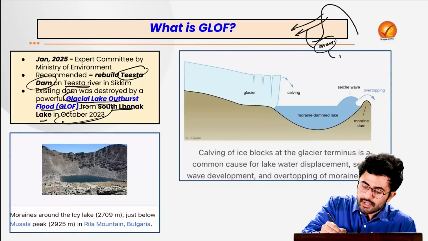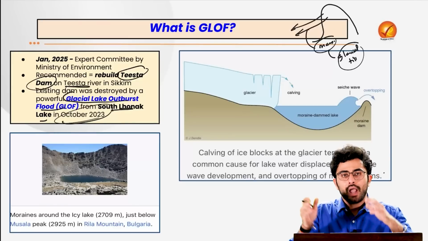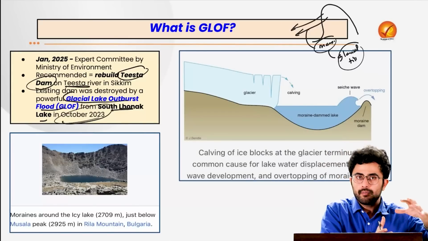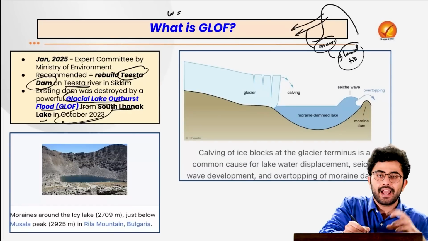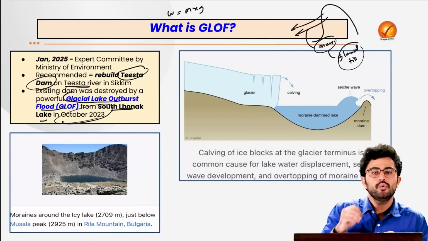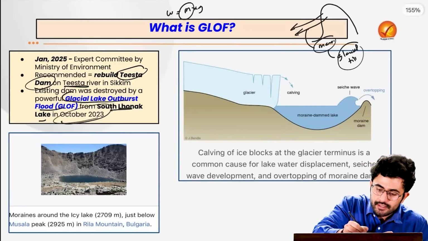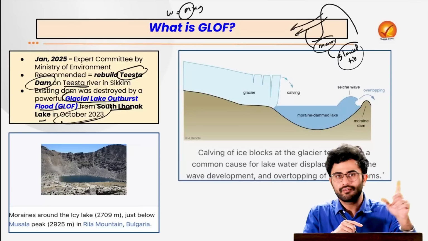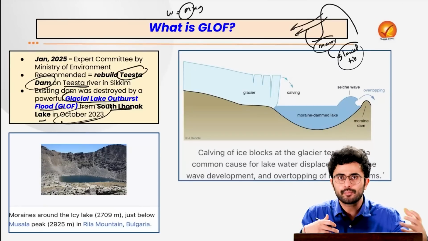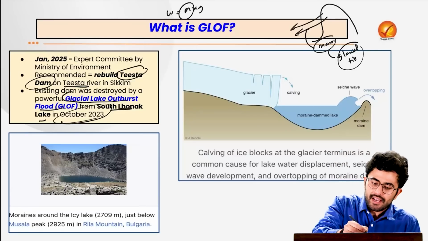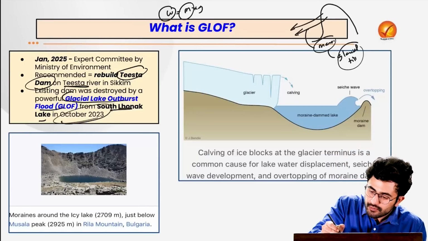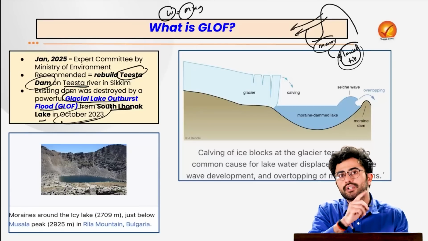This ice debris is actually called glacial till. As it is accumulating more and more mass, what does our weight actually stand for? Mass into gravity. So the mass is increasing because of the accumulation of various debris, sand, gravel deposits, etc. So can we say that the weight of this moving glacial till will also keep on increasing?